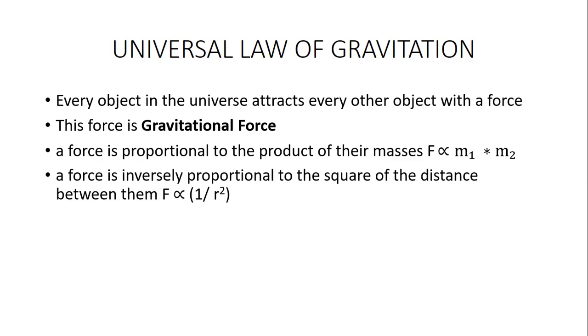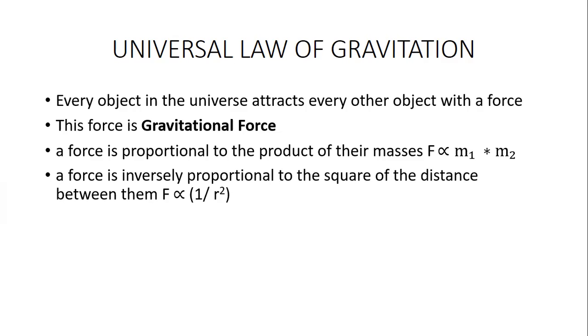And also the force is inversely proportional to the square of distance. What is square of distance? We have to multiply 2 times the distance, that is r square. What is inversely proportional? For example, I am living here and you are somewhere in the universe.